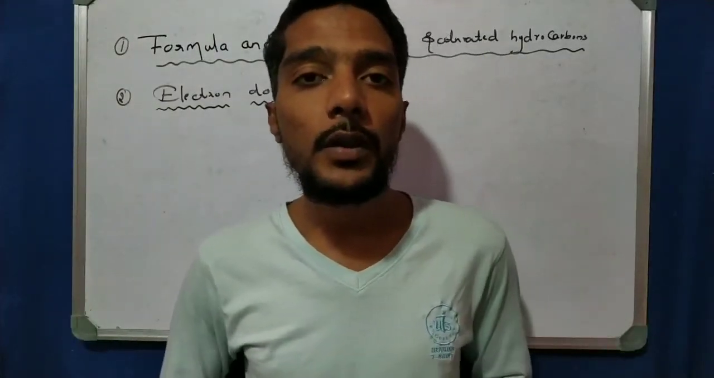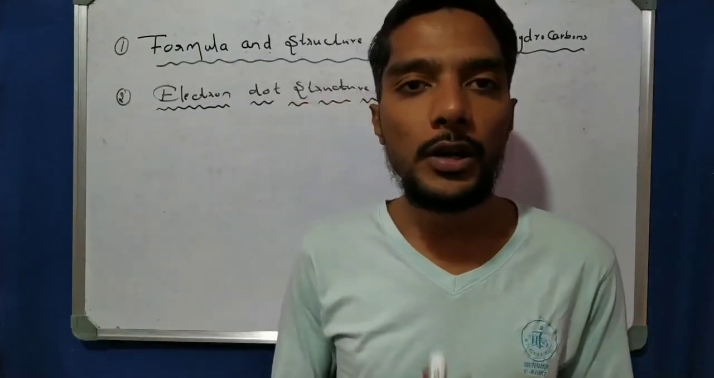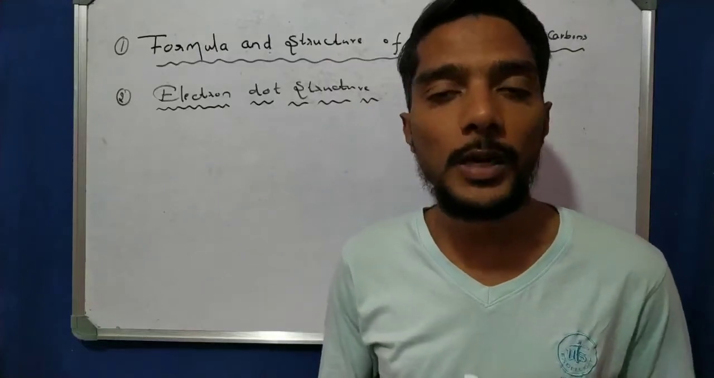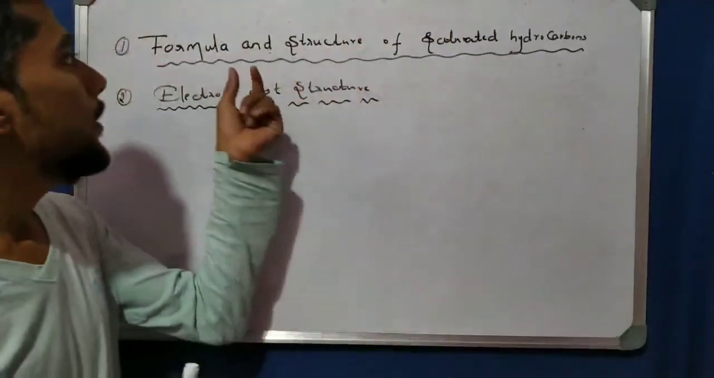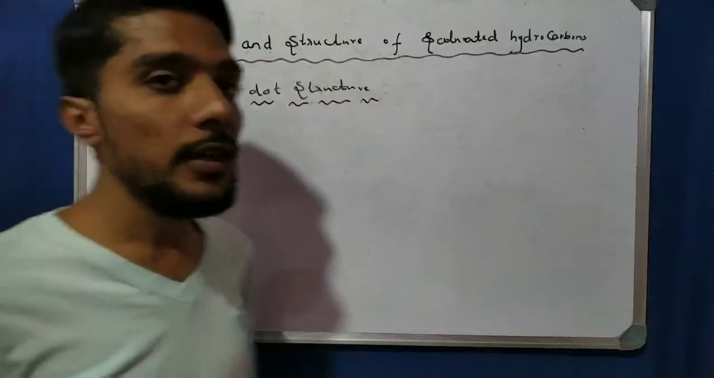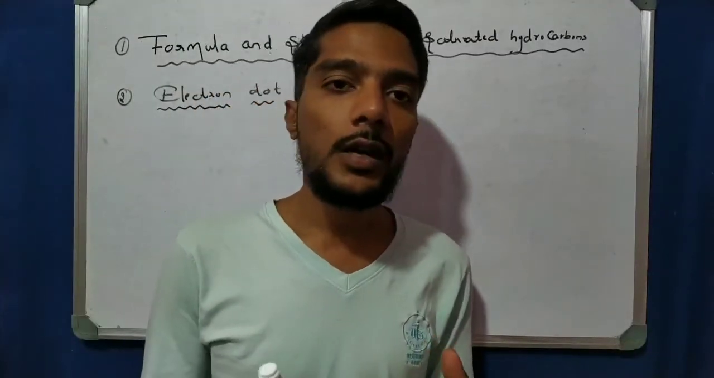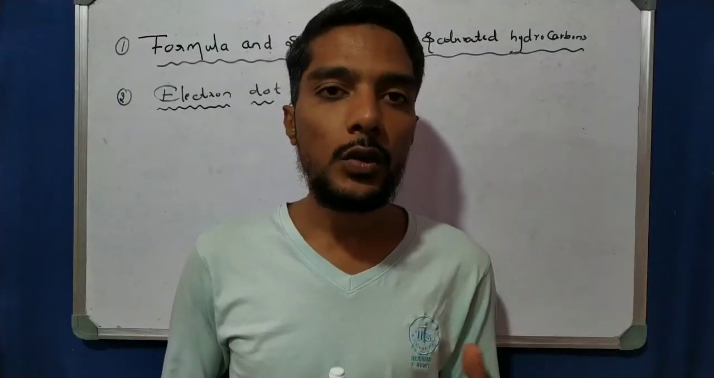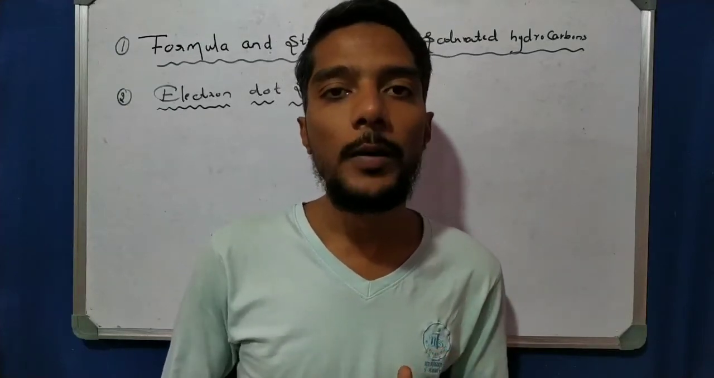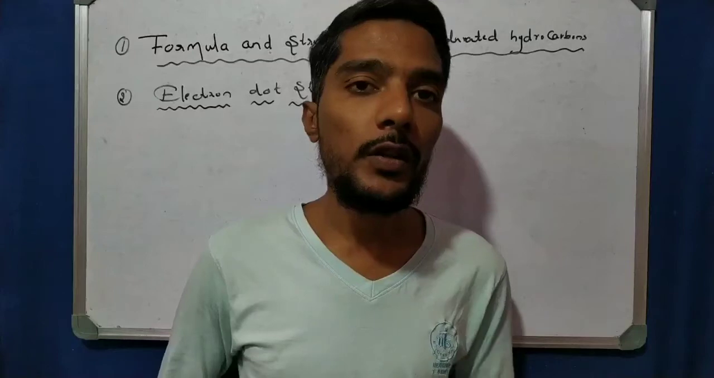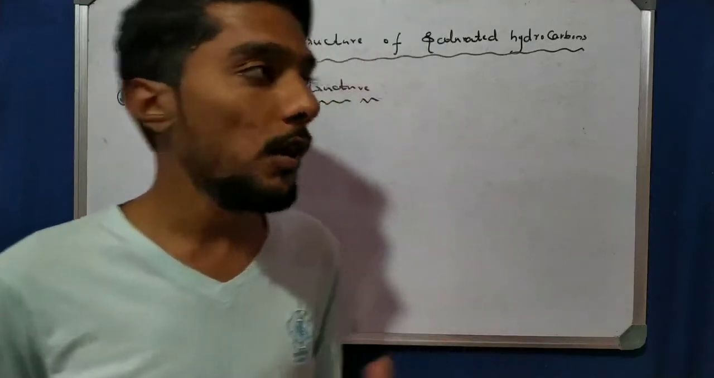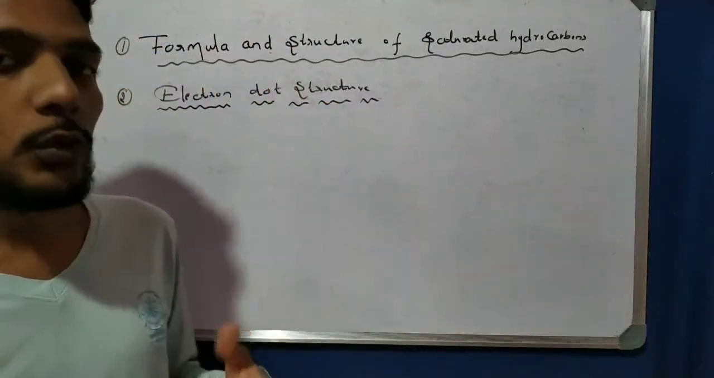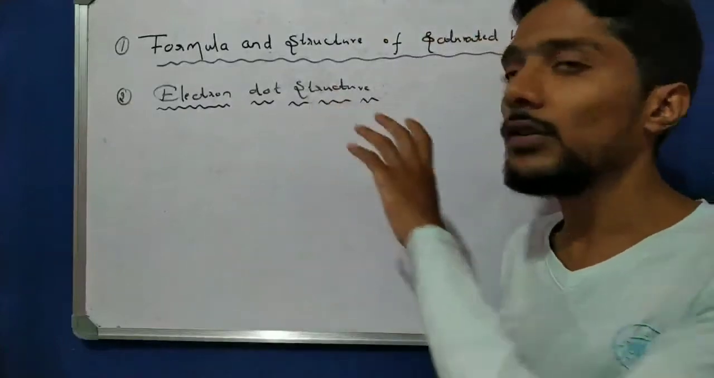So in this video, we are going to learn about another very important concept of the Carbon and its Compounds chapter, that is the formula and structure of saturated hydrocarbons and also unsaturated hydrocarbons, that is alkane, alkene and alkynes. Okay, so we learn here the writing of formula and then writing of the structural formula of hydrocarbons.